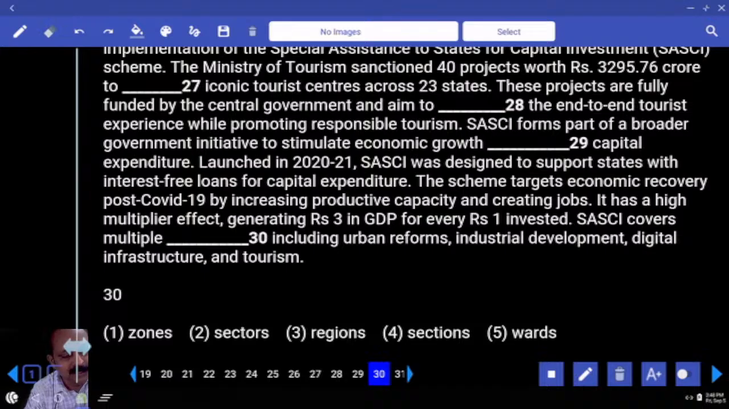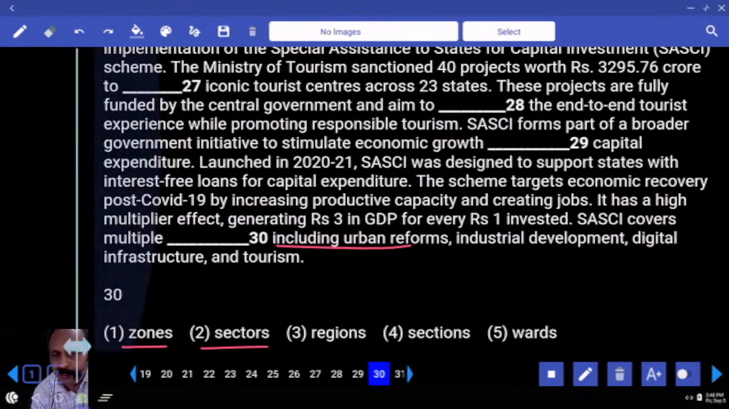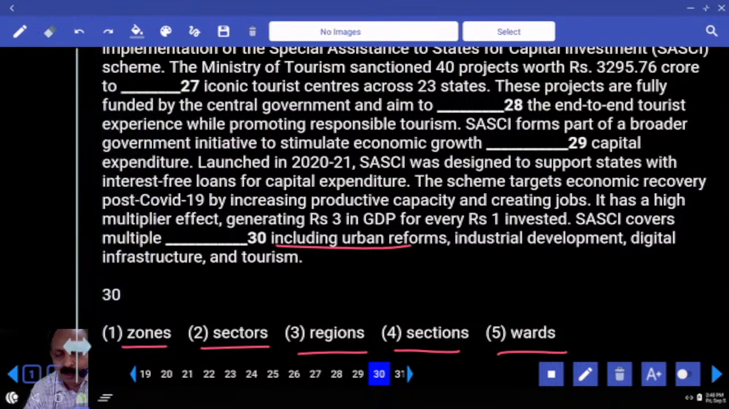The same thing, SASCI covers multiple zones, sectors, regions, sections, wards. All can be considered. But when you talk about tourism industry, it is also known as hospitality industry. Sectors we use. What is the word we use? Different sectors of tourism industry. So what is the answer here? Have you chosen that?